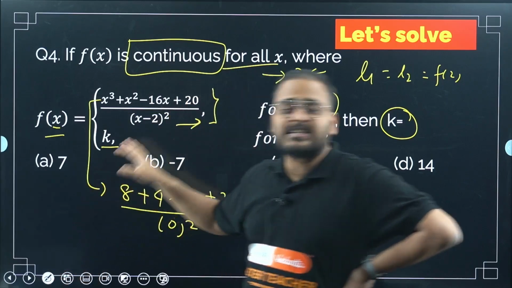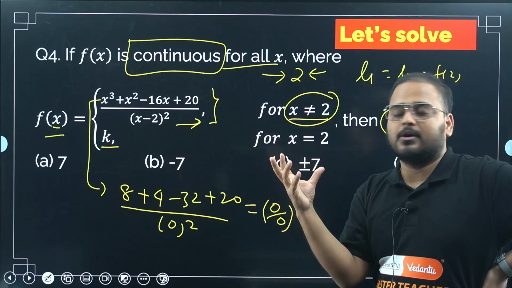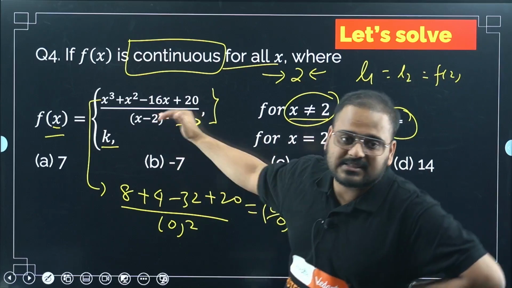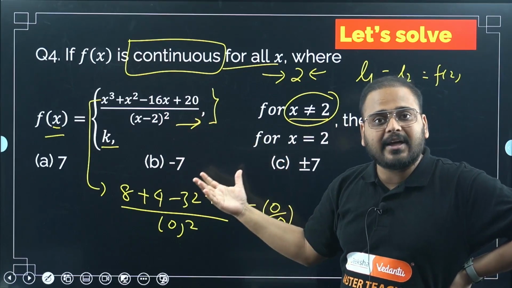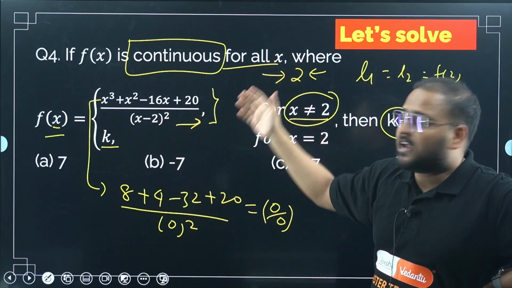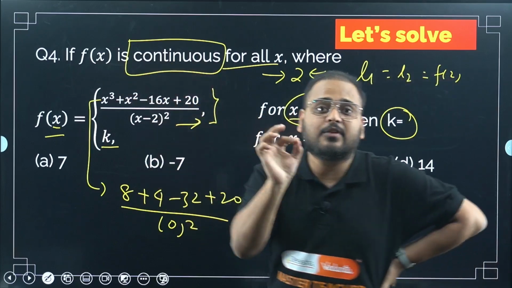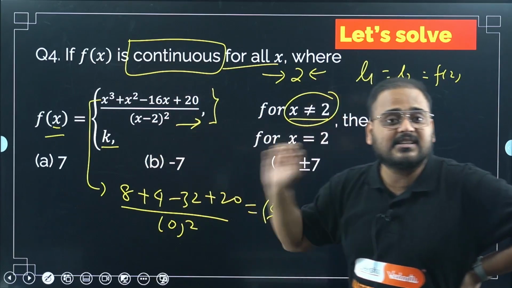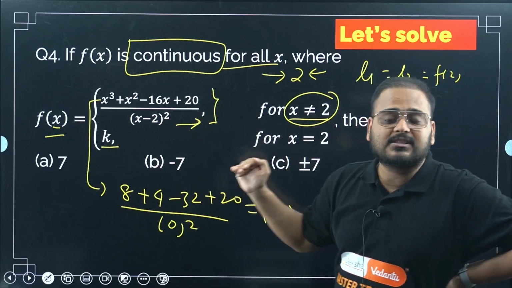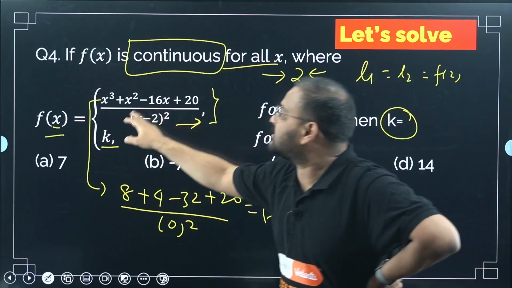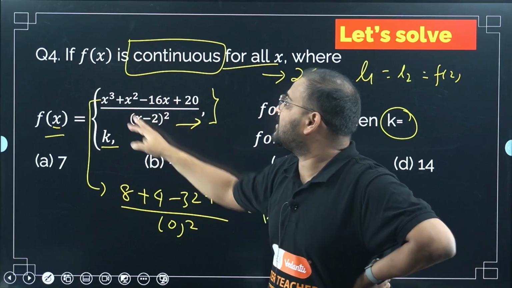So I cannot just eliminate x minus 2. I have to eliminate x minus 2 the whole square. So if I can somehow eliminate this, which I have to. Why? Because the function is given continuous. It means limit should exist. Please check. The function f(x) is given continuous. Means limit of this function is existing. Means L1 and L2 will exist. For it to exist means I must have a way to divide or take this out.